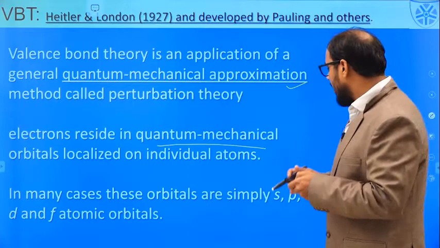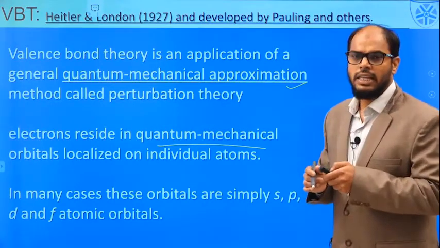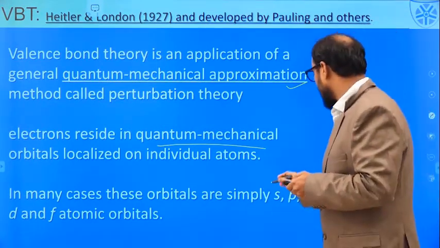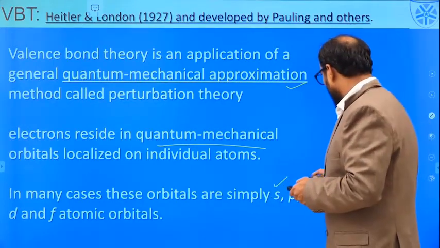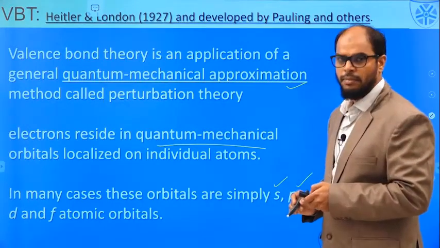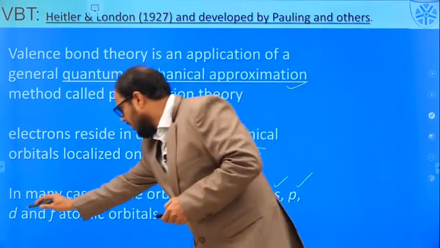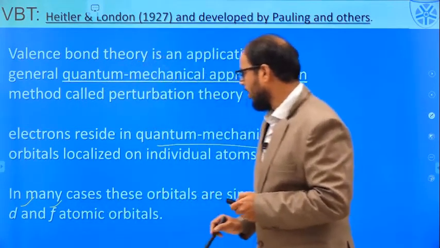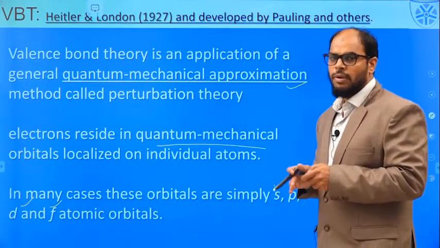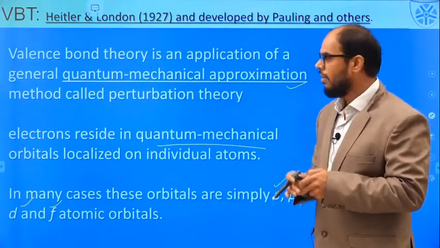In many cases, the orbitals are designated by simple terms such as s orbital, which is spherical shaped, the p orbitals, which are dumbbell shaped, the d orbitals, which are double dumbbell shaped, and the f orbitals, which are irregular shaped. I hope the shapes of the orbitals have been covered in the +2 level.